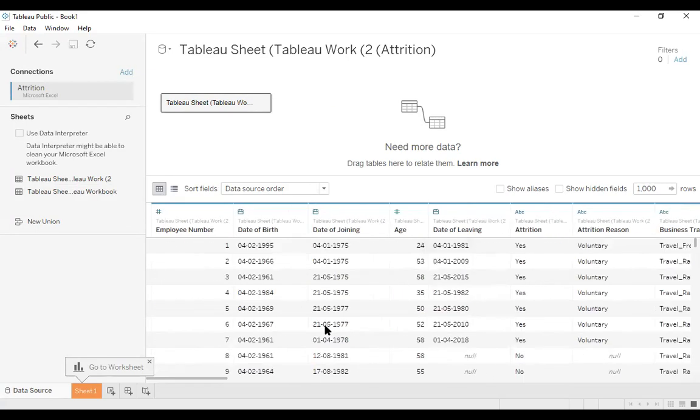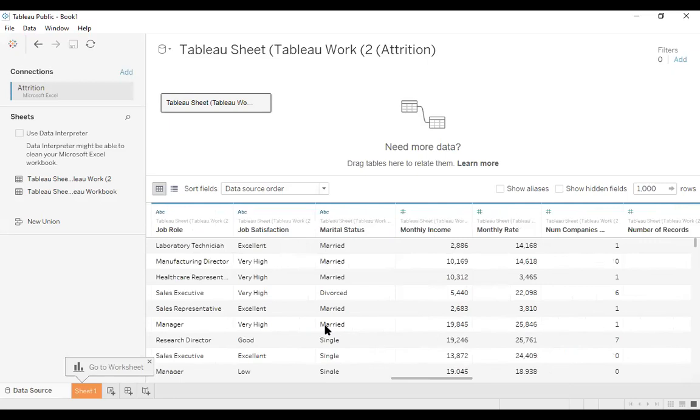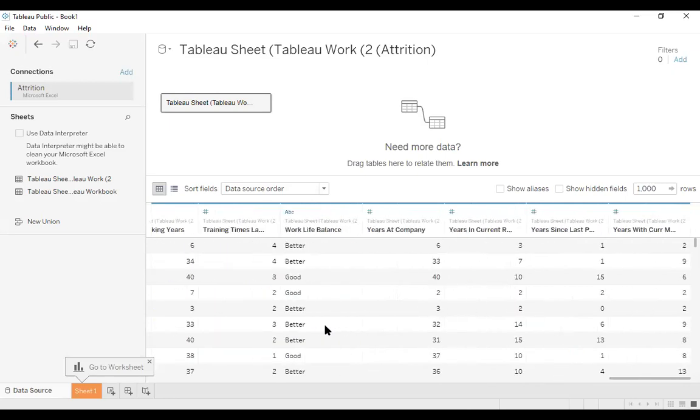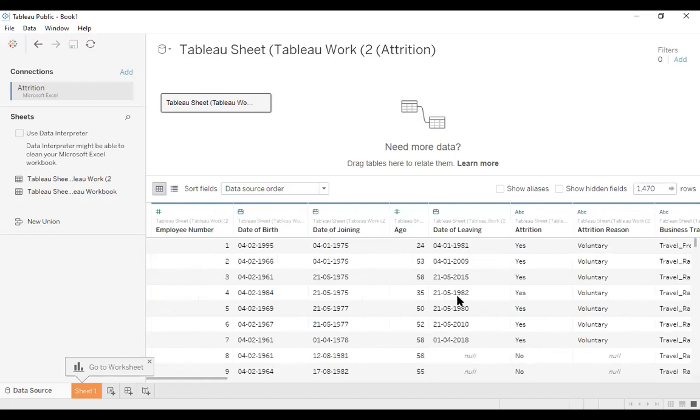So all the data that we have is now here. By default it will be taking 1000, but if you have more than that, you can just change the number to say 2500 data points. So there are 1470. Earlier it was showing only 1000. So that is how we got here.